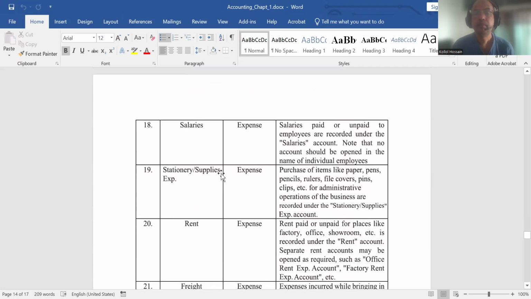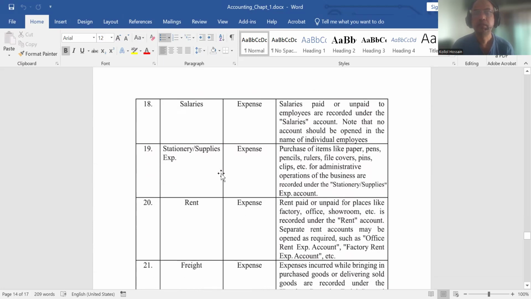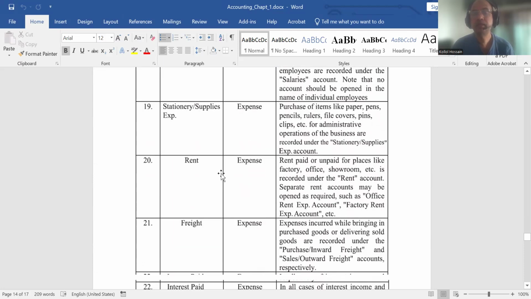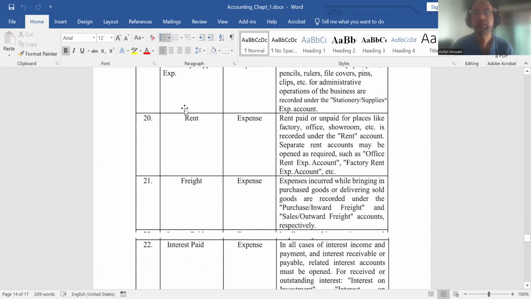Salaries, expenses, definitely. Stationery supplies, expenses. Rent, expenses. Sometimes rent may be revenue. Sometimes it happens that a business may have additional space, then the business can let it out to other businesses or entities and get rent. That is rent receipt. If it is rent receipt, then income. If it is rent paid, then expenses. So normally rent is treated as expenses.